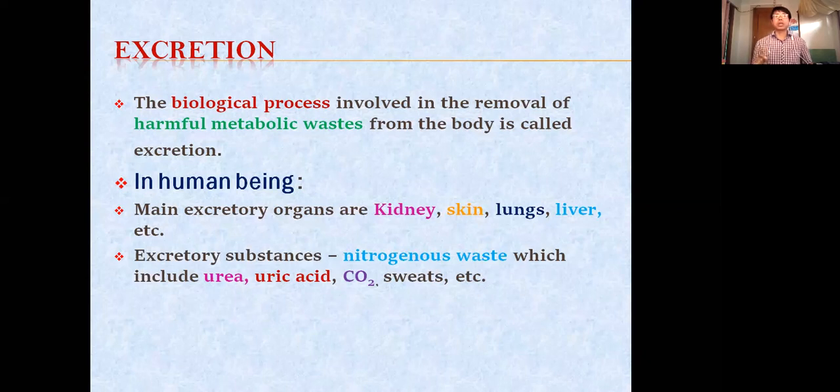These are the main waste materials produced in our body, and they have to be removed. Otherwise, if they remain for a longer period of time inside our body, they harm us and various types of disease occur.